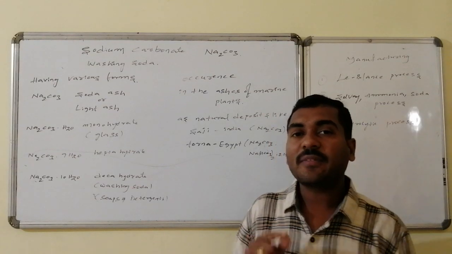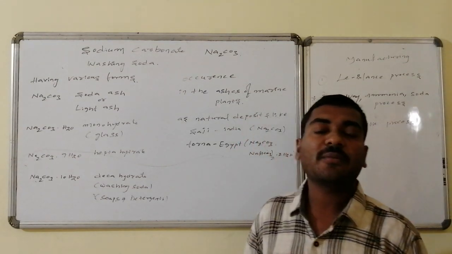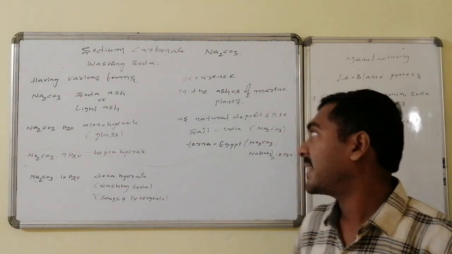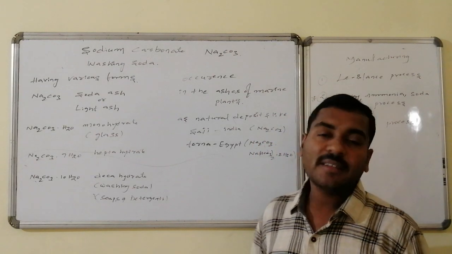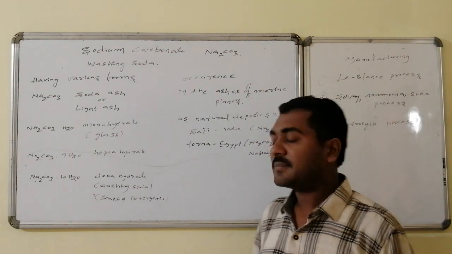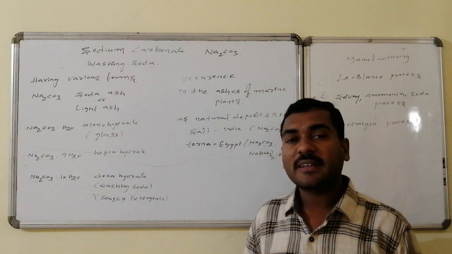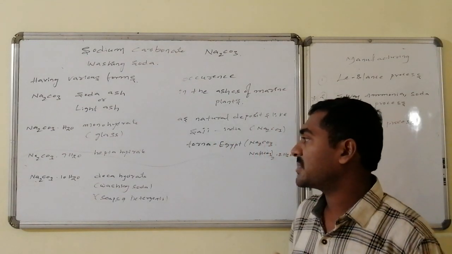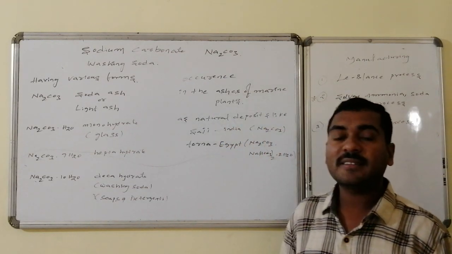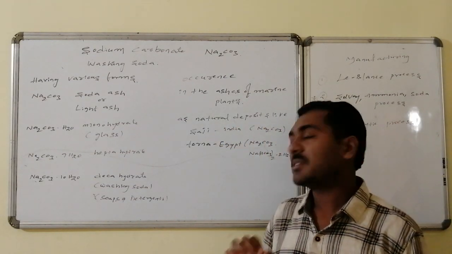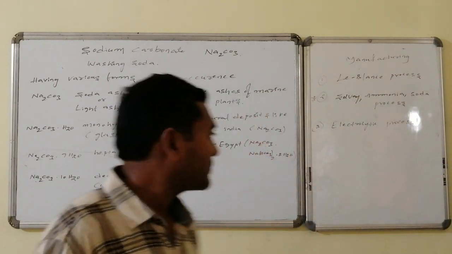it is available in different varieties of forms, like Na2CO3 without any kind of water, that is said to be the soda ash, and also it is known as light ash. Similarly, sodium carbonate monohydrate is there, which is generally used in the preparation of glass, and sodium carbonate 7H2O, heptahydrate, is also there. Sodium carbonate 10H2O, that is said to be decahydrate. This decahydrate is used as washing soda and it is used in soaps as well as detergents.